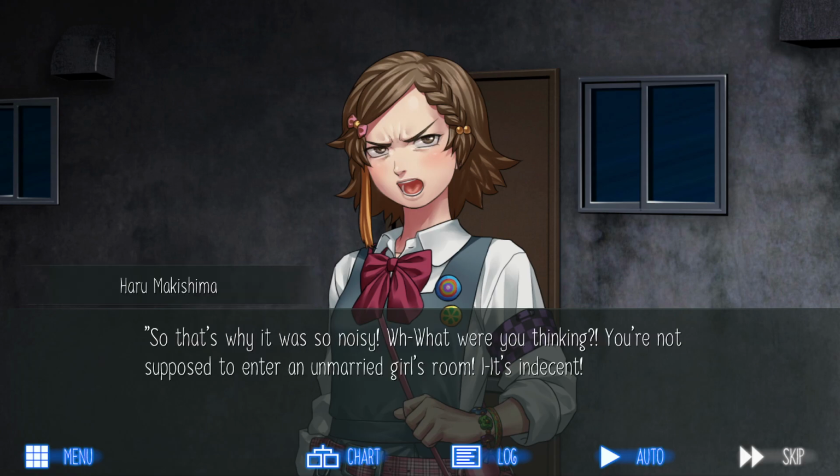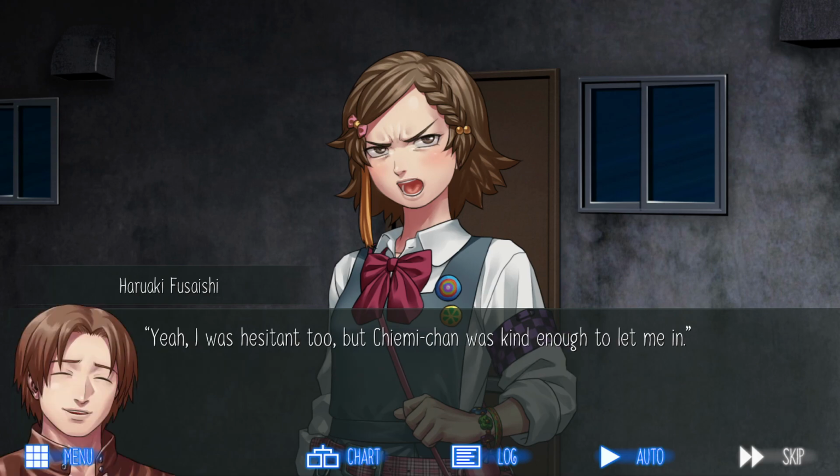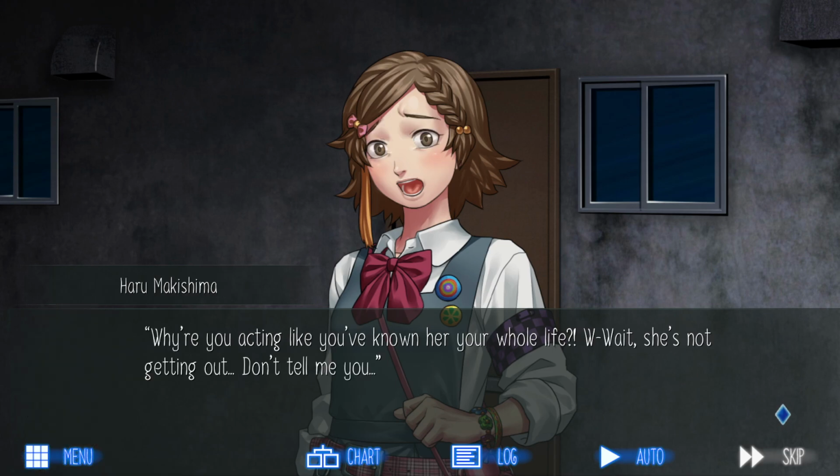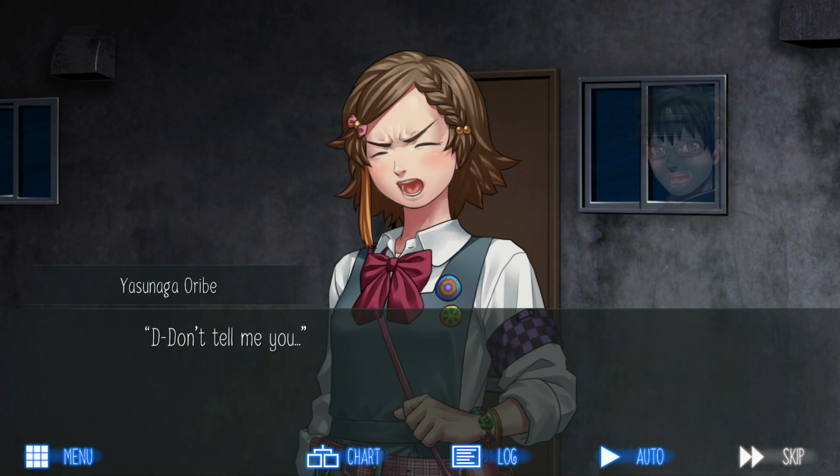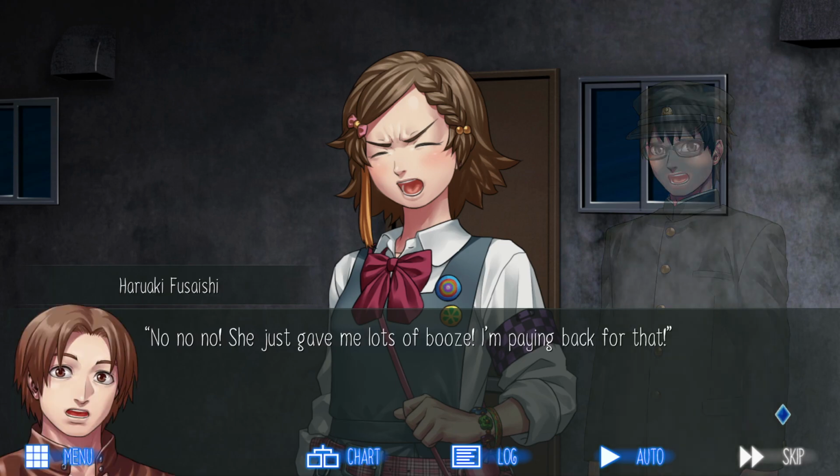So that's why it was so noisy. What were you thinking? You're not supposed to enter an unmarried girl's room. It's indecent. Yeah, I was hesitant too, but Chiyomi was kind enough to let me in. Why are you acting like you've known her your whole life? Wait, she's not getting out. Don't tell me you... There's a 5,000 yen note in the door. Don't tell me you... No.